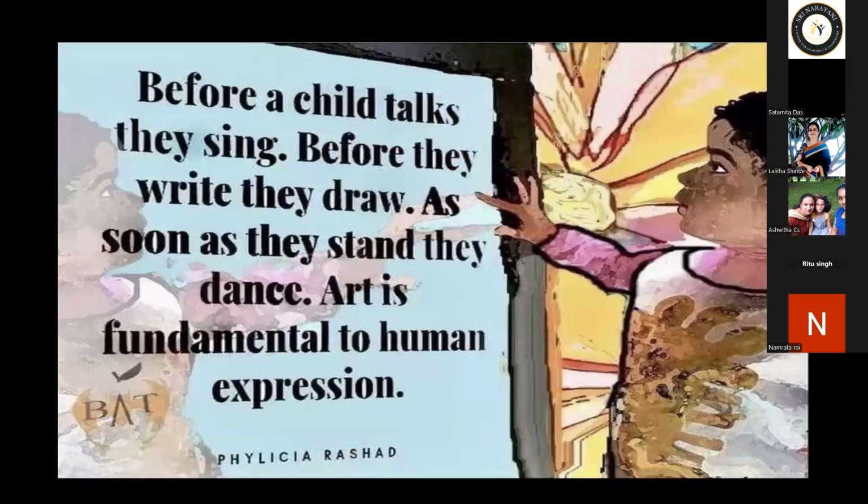No, this is because they don't know how to do it, but they scribble. They take the pencil or the chalk, whatever is given, and they scribble on the platform given to them, either on the board or a paper.